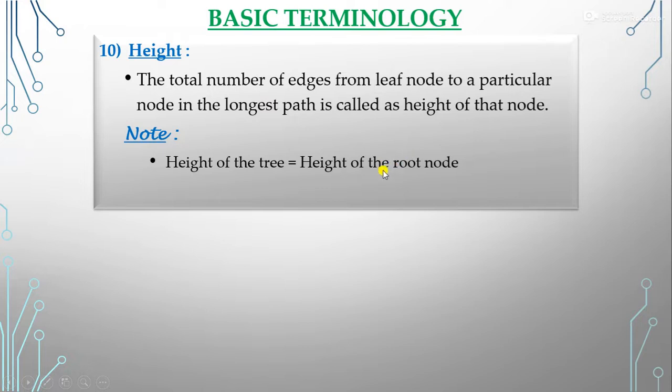It means we have to check the height from the leaf node to the root node, and that is the height of the tree. The height of all leaf nodes is 0 because we start counting the edges from the leaf node.